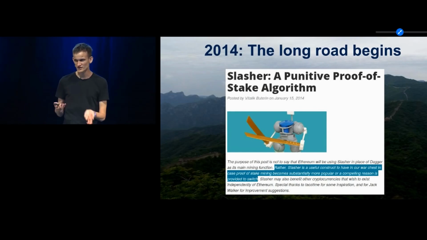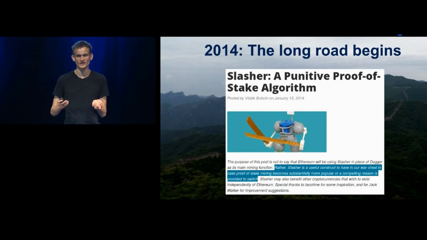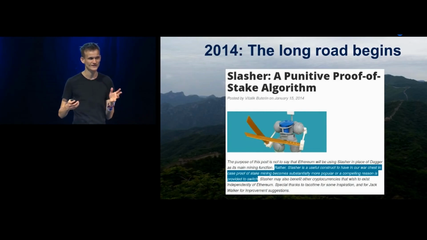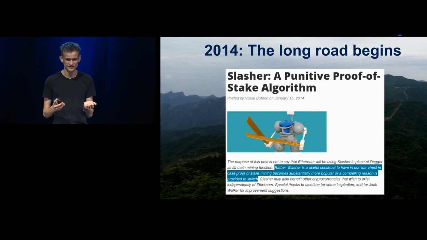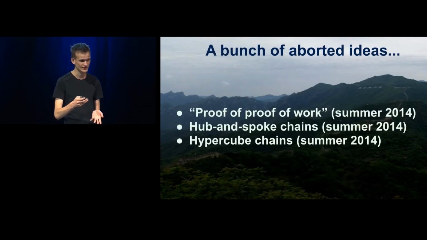But at the time, as you can see from the slide, I believed that, quote, Slasher is a useful construct to have in our war chest in case proof of stake mining becomes substantially more popular or a compelling reason to switch, but we're not doing that yet. So at the time, it was not even clear that proof of stake is the direction we're going. But as we know now, over time, that changed quite a lot.